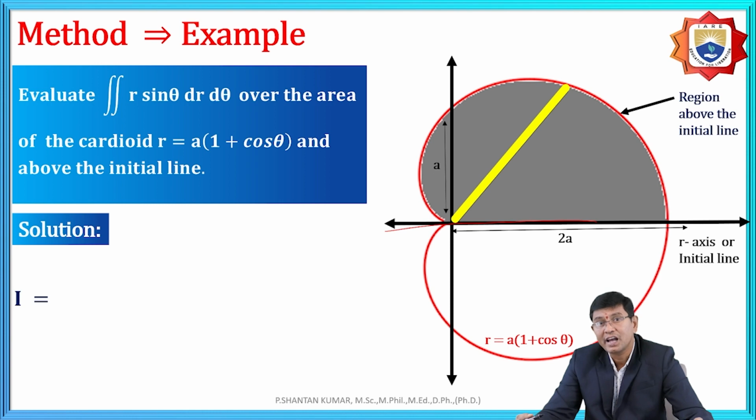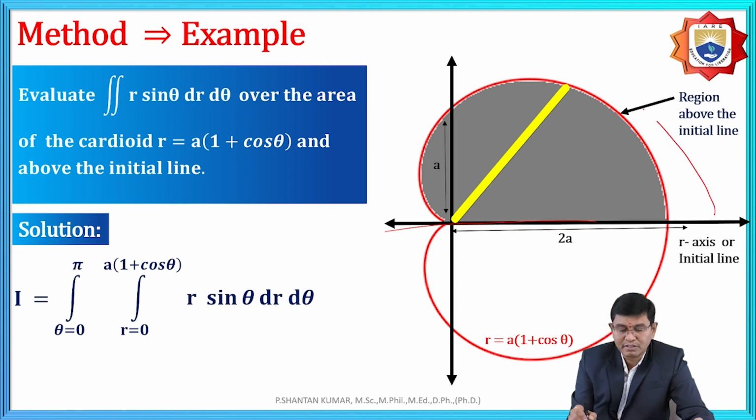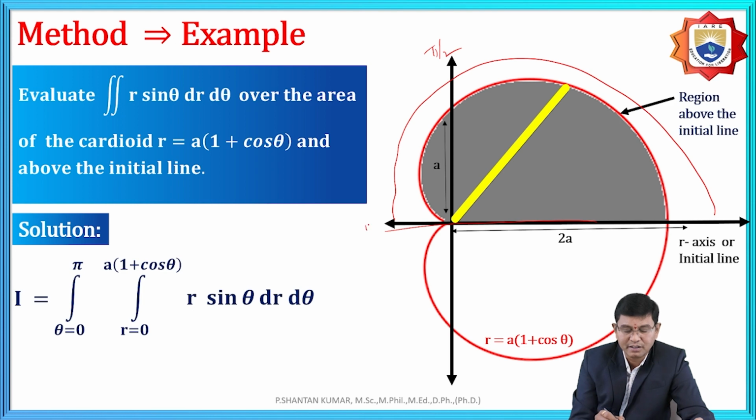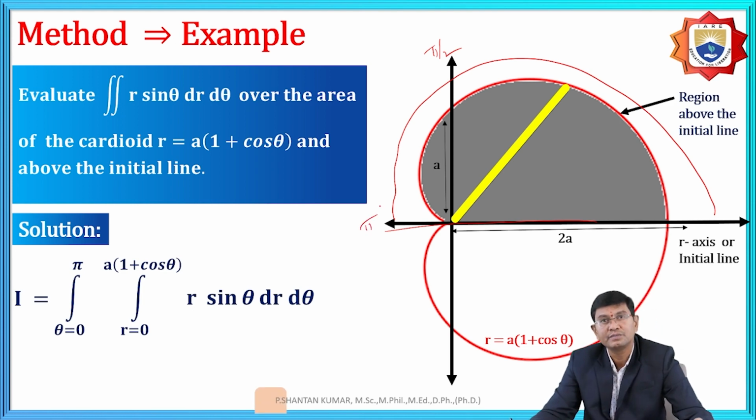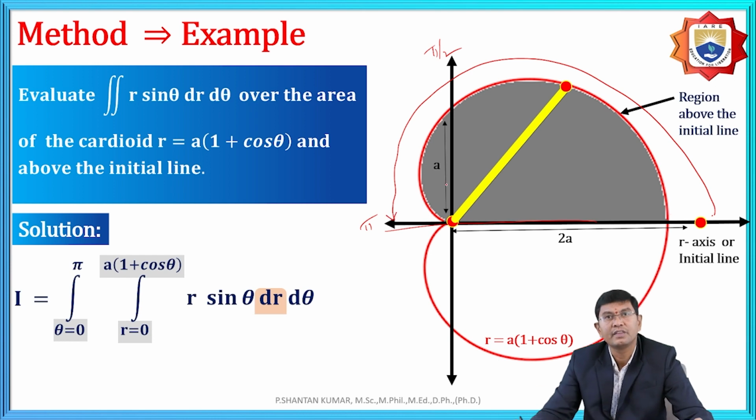And the angle covering is from θ = 0, the right side, up to π/2 and then π. That means r goes from 0 to a(1 + cos θ), starting at θ = 0 on the right side and going up to π, which covers the area.